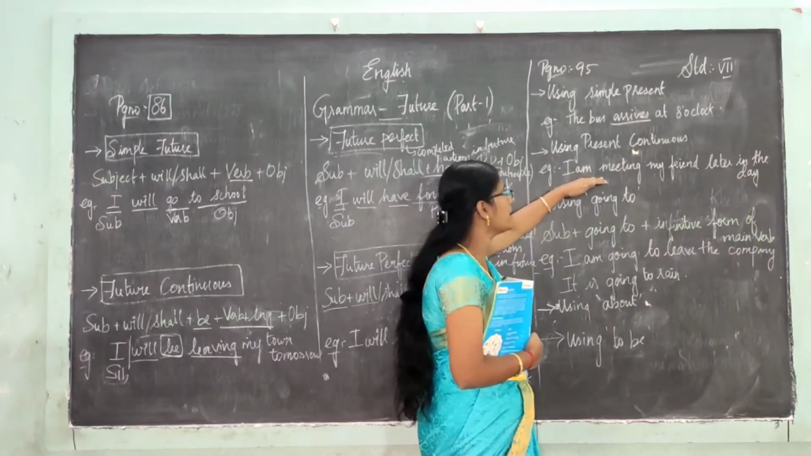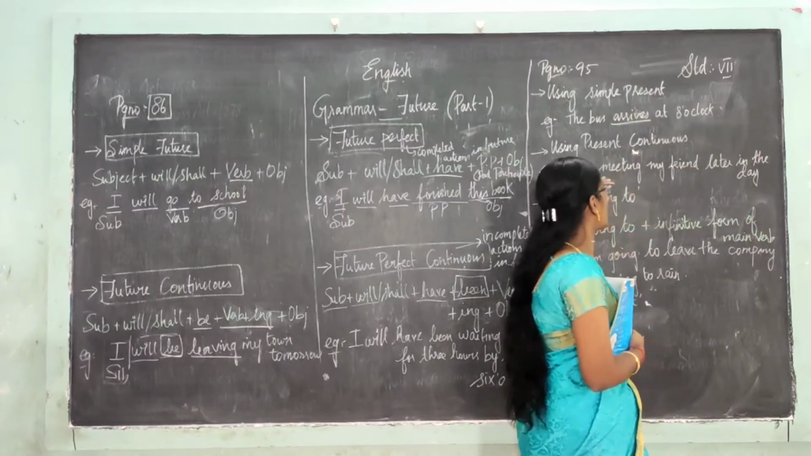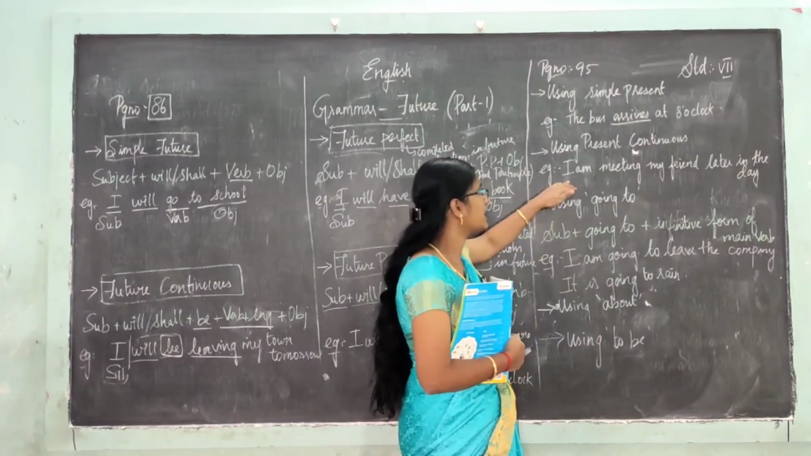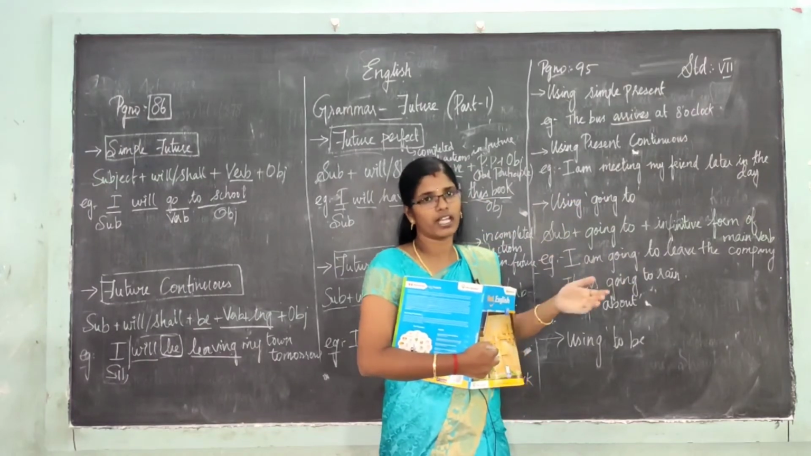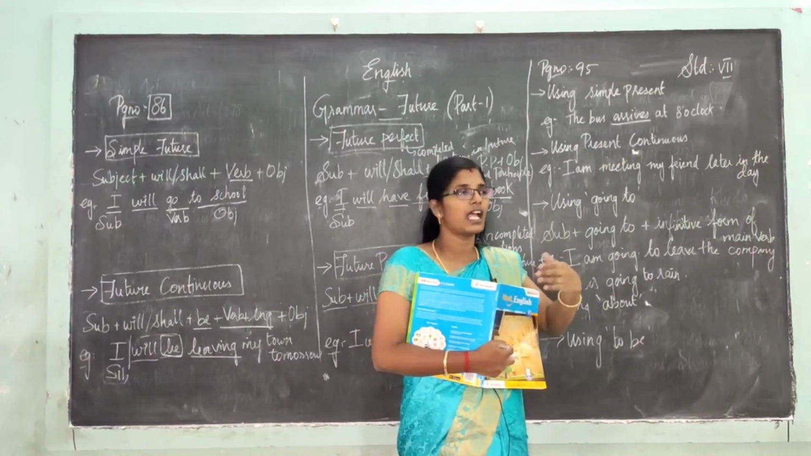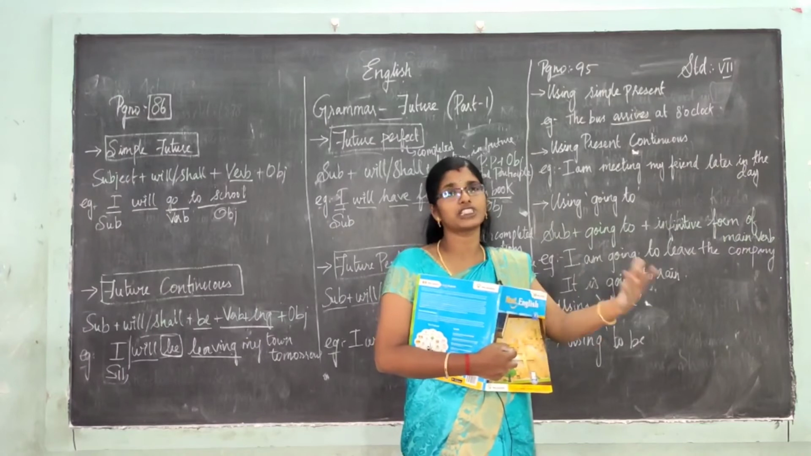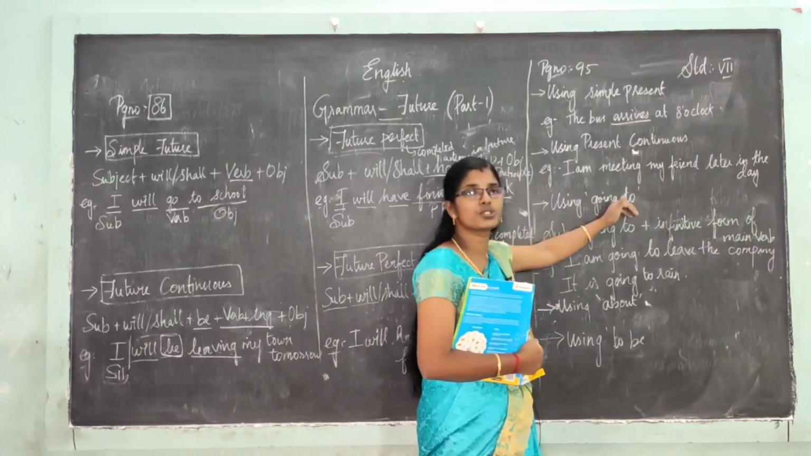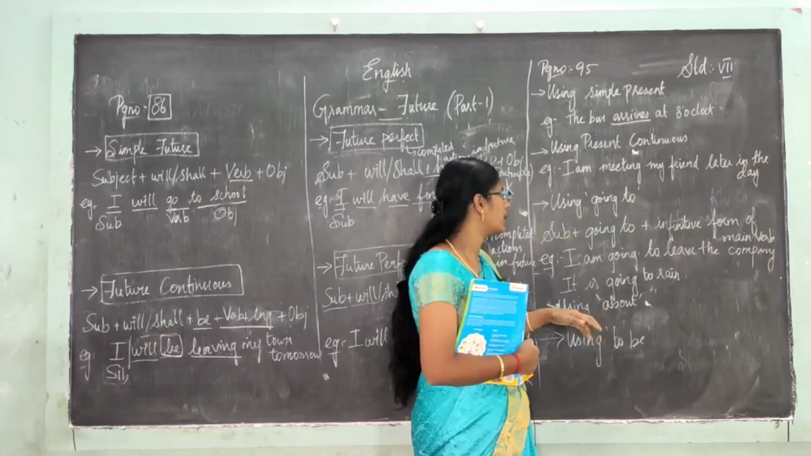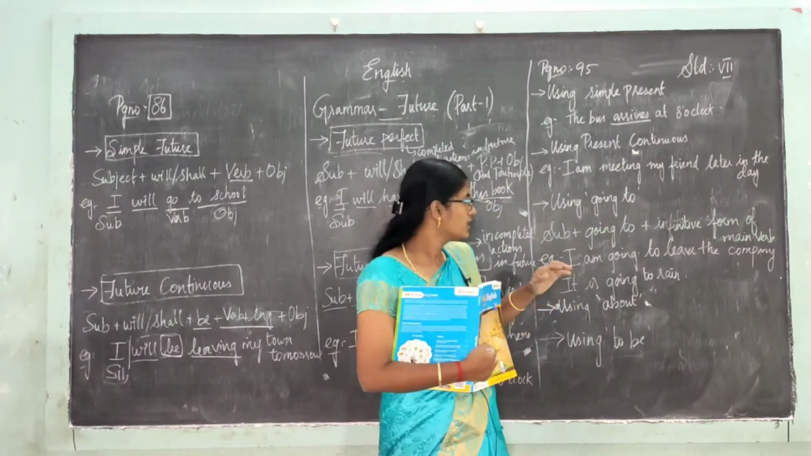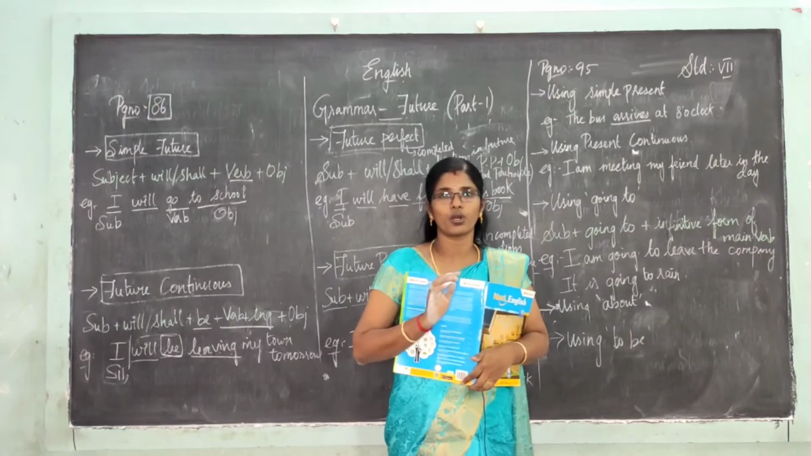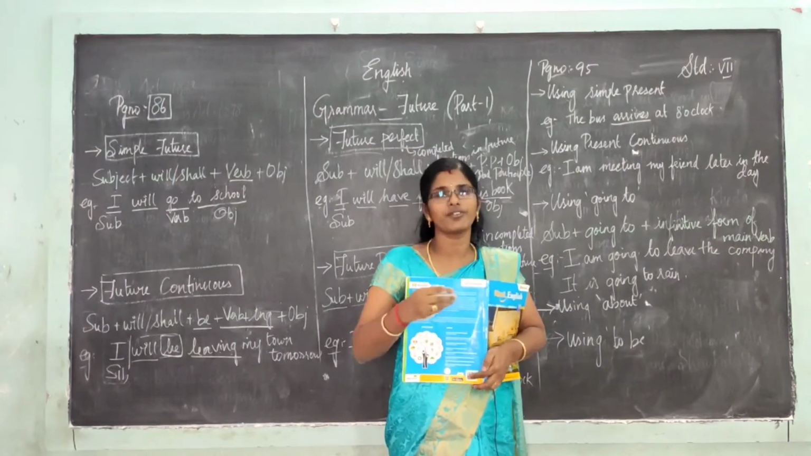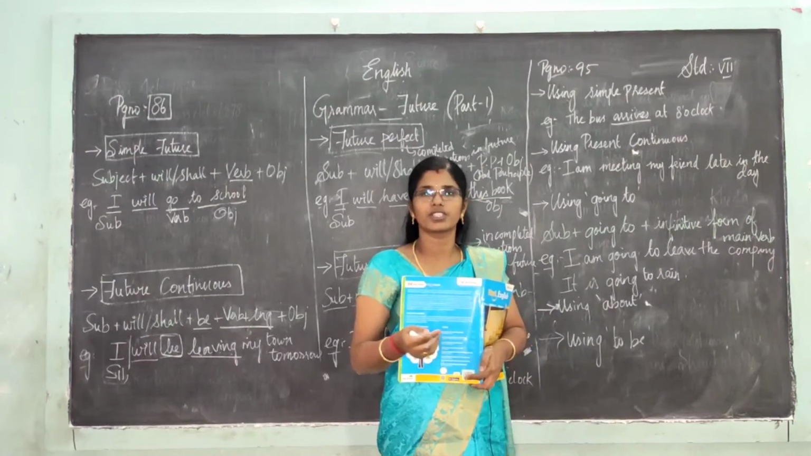I am meeting my friend later in the day. I am meeting my friend later in a day. We say that I will meet him a little later today, right? That is present continuous. Okay? Next, using going to. See, it is going to happen tomorrow. It is going to happen means what? That is going to happen in future. It is something that is going to happen in the future.